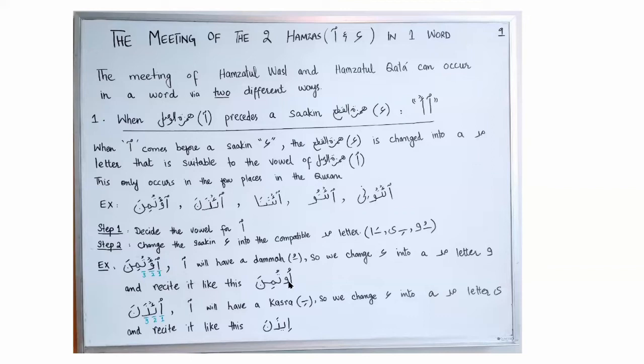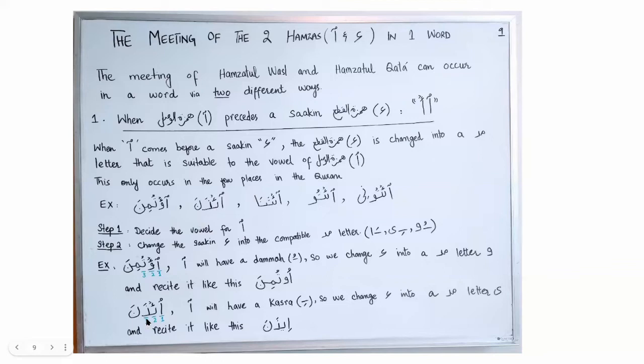So when we are going to start from Hamzatul Wasl in all these examples, we will follow two steps. First, decide the vowel, and then change the sakin Hamzatul Qat'a into a mad letter which is compatible to the vowel of Hamzatul Wasl.